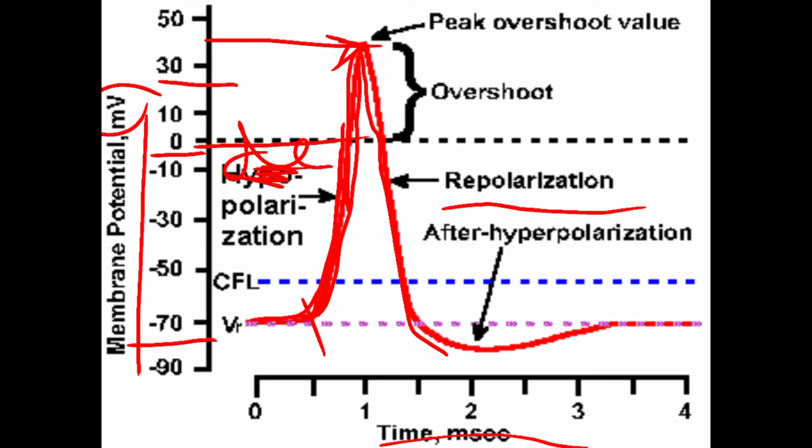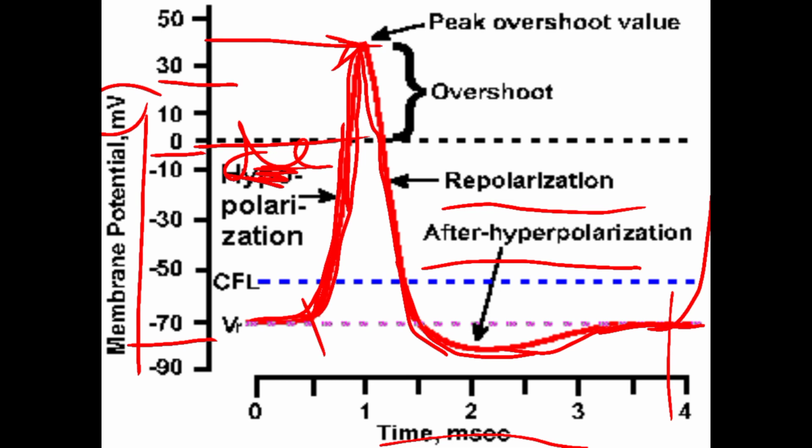Efflux means going outside. More potassium efflux will lead to after hyperpolarization, then it comes back to the normal resting membrane condition. Again if it receives the stimulation, again depolarization, then repolarization.